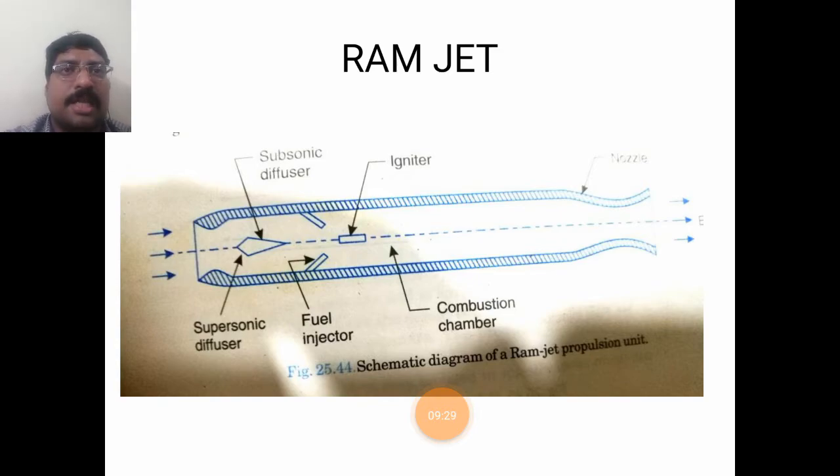The function of the nozzle is that the pressure energy is transformed to kinetic energy. Hence, in ramjet engines, the pressure energy is converted to a jet of kinetic energy, which helps forward motion of the ramjet engine.